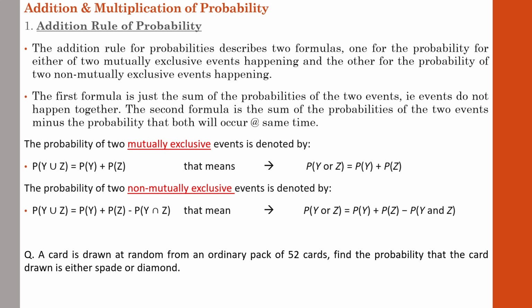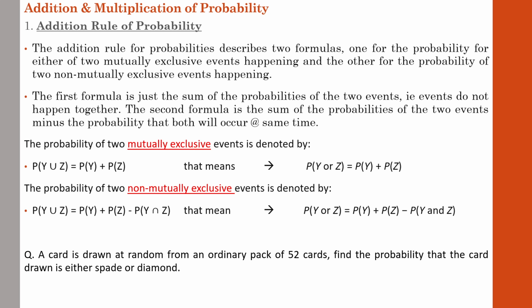So we know that there are four sets of categories. One set is spade and another is diamond. So what is the probability that if a card is drawn, one will be spade and another will be diamond? It doesn't specify whether it is mutually or non-mutually exclusive. How are we going to identify whether it is a mutually exclusive or a non-mutually exclusive event? You have to use logic, because you are given a chance to take a card from the set. You are asked to find the probability of whether it is spade or diamond.